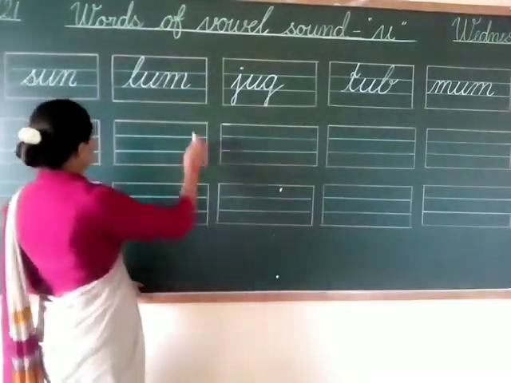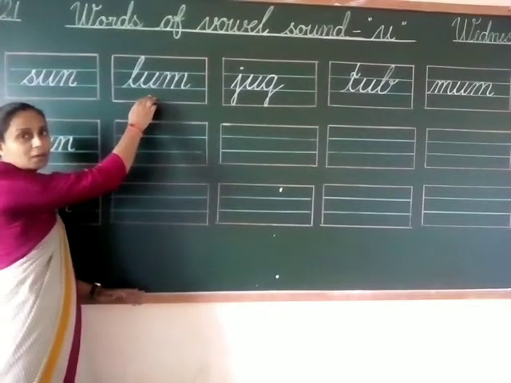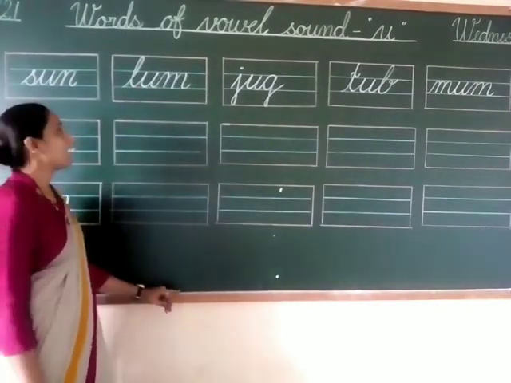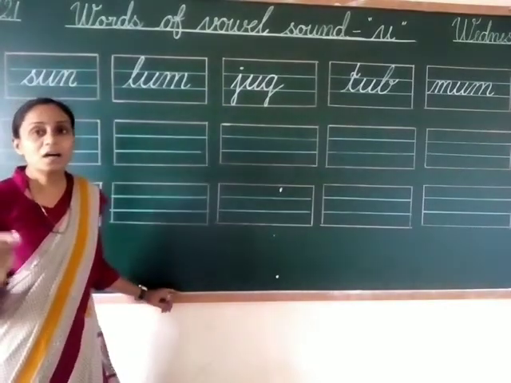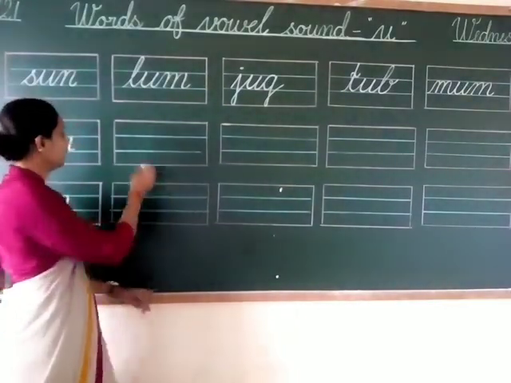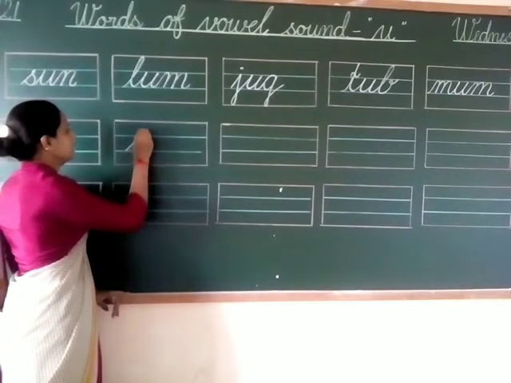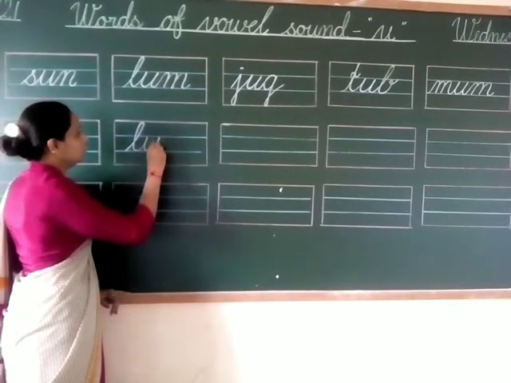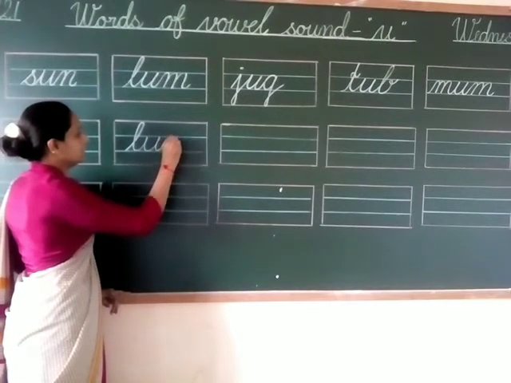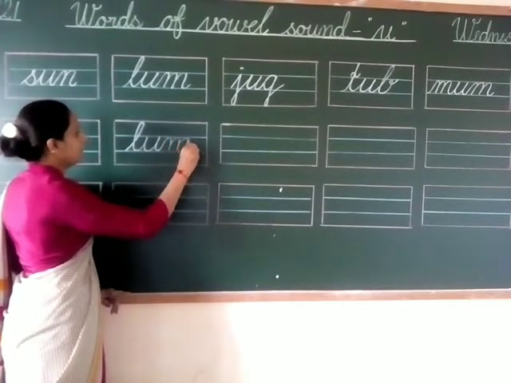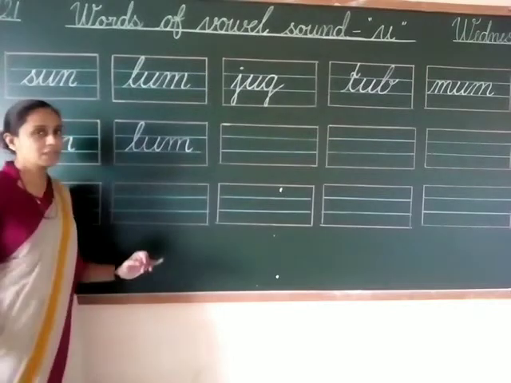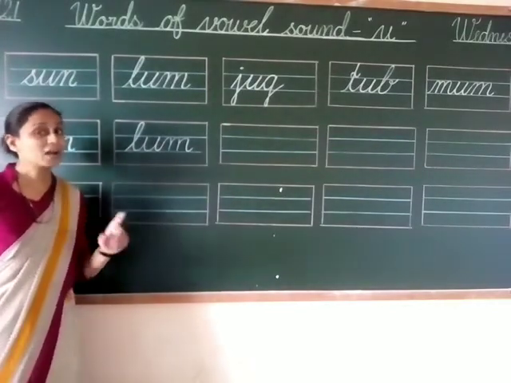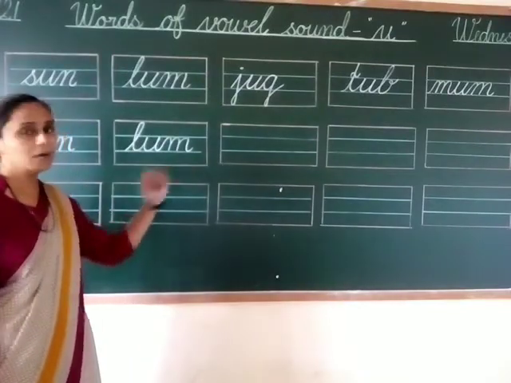Next is, this is spelling of lum, L-U-M, lum, and sound is lum. So let's write it here. This is letter L, this is letter U, and this is letter M. Okay, spelling of lum is L-U-M, lum, and sound is lum.